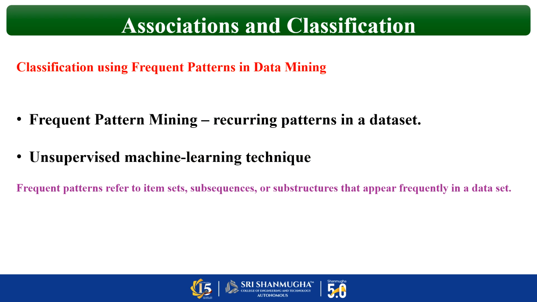So I can say a frequent pattern is nothing but items appearing together often. For example, bread and butter, mobile and earphone, laptop and mouse. These are repeated combinations. So I can use the words recurring patterns in a dataset, which is what I have mentioned in the slide. Frequent pattern mining means recurring patterns in a dataset, that is, repeated combinations.